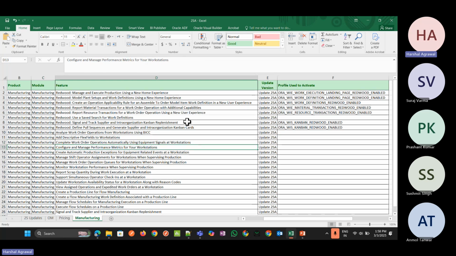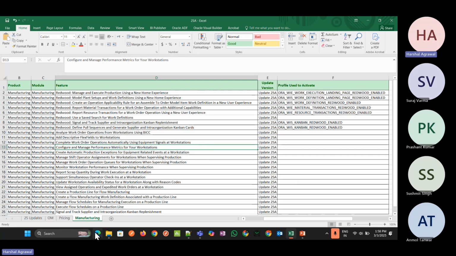Okay, so now the next feature is configure and manage performance metrics for our work definition. Once we complete any work order or work operation, the supervisor and operators who are working together on the shop floor need to check whether the quality of an item is good, and whether everything has been delivered perfectly on the given time or not. So they can do the monitoring for this on the workstation.